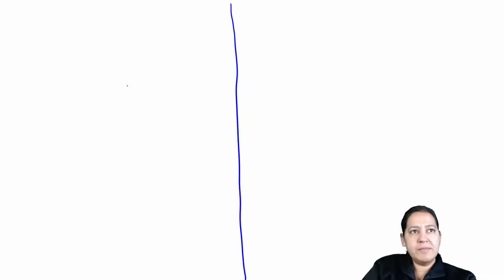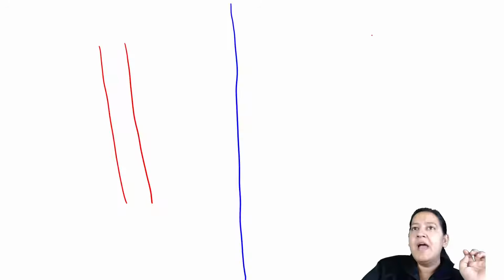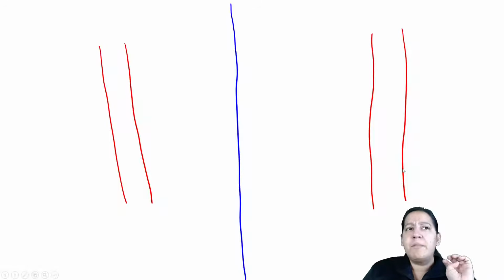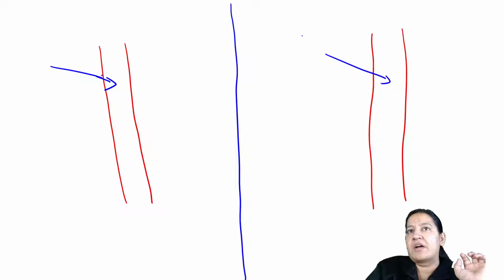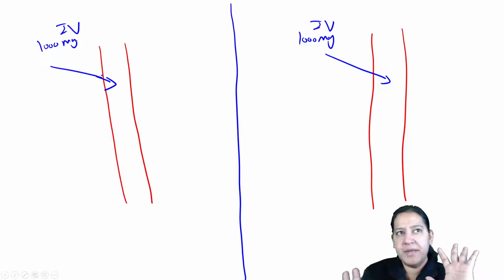So in both the diagrams, listen, this is a blood vessel. This is a blood vessel of the experimental animal. I am taking two experimental animals or two human subjects, whatever. Both of them, I am giving an IV injection of the drug. It is 1000 milligram of the drug I am giving IV to both of them. Everyone give me a thumbs up, everyone.